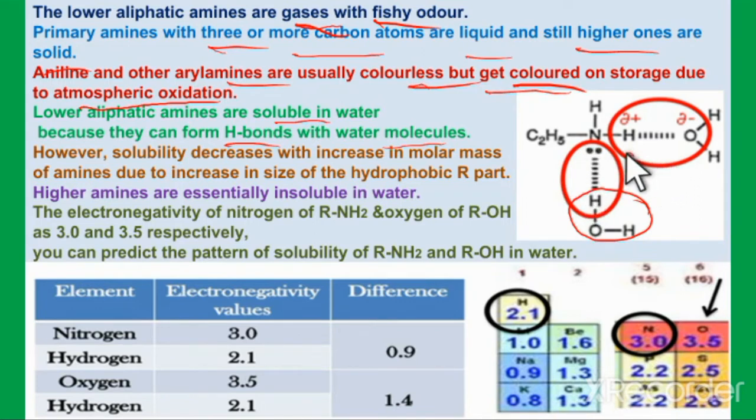Similarly, the hydrogen of the amine also forms a hydrogen bond with the oxygen of the water molecule. The presence of these hydrogen bonds with water molecules increases the solubility.